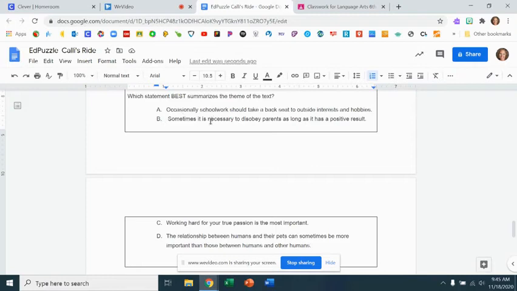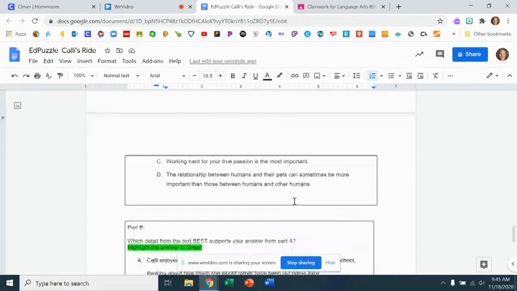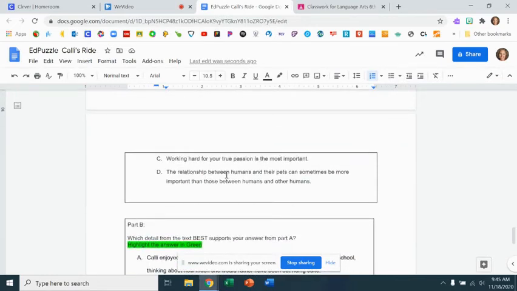A, occasionally schoolwork should take a backseat to outside interests and hobbies. B, sometimes it's necessary to disobey parents as long as it has a positive result. C, working hard for your true passion is the most important. Or D, the relationship between humans and their pets can sometimes be more important than those between humans and other humans.